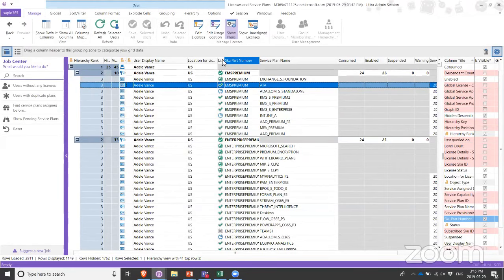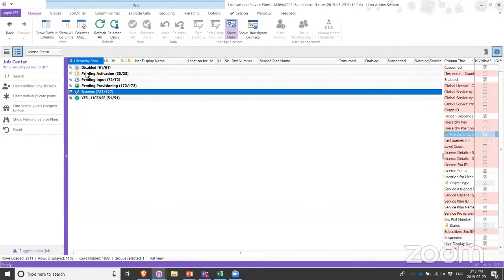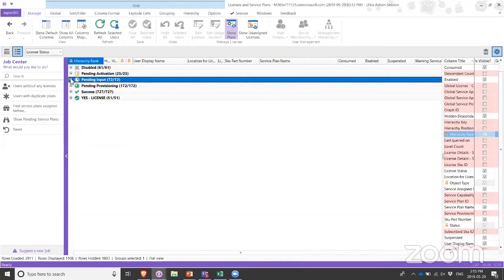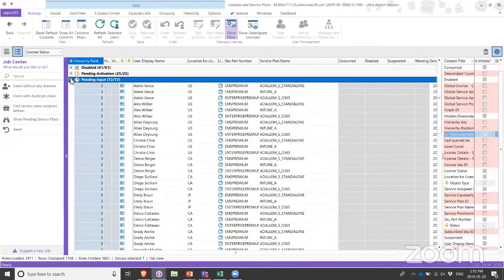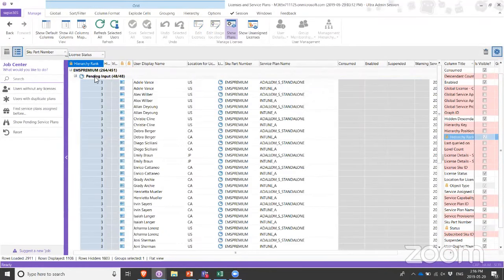What we can see, for example, is the status of service plans. So I can see if the service plan was successfully provisioned. I can see if a service plan is pending activation, pending input. This is really important data, right? So if I look at this by SKU part number, I'll see that I've got a whole lot of service plans that are part of my EMS Premium licenses where we're waiting for input.